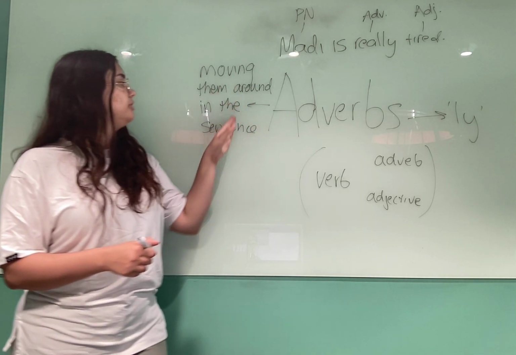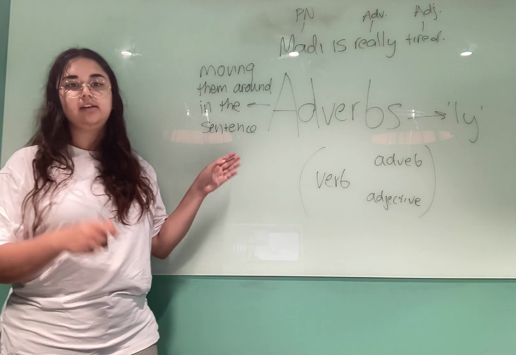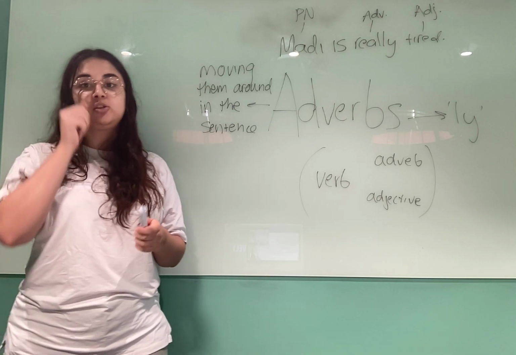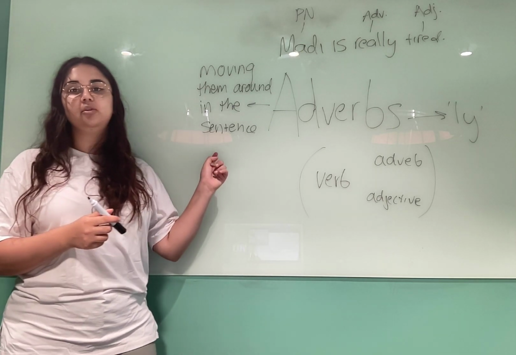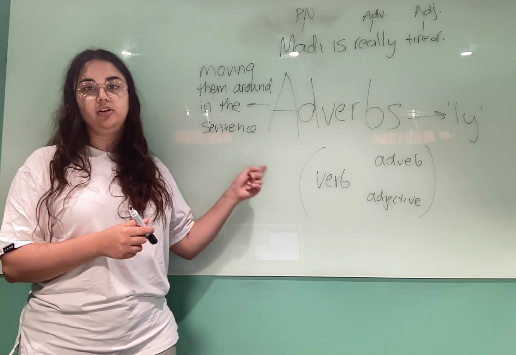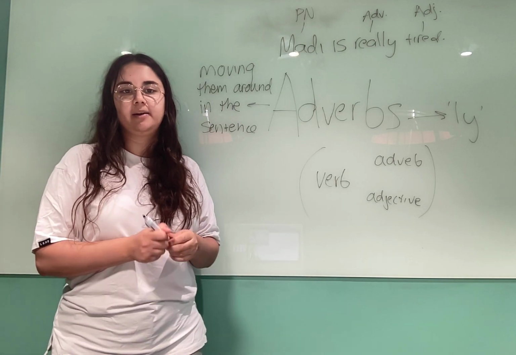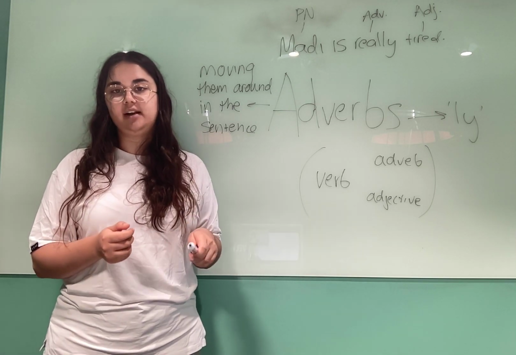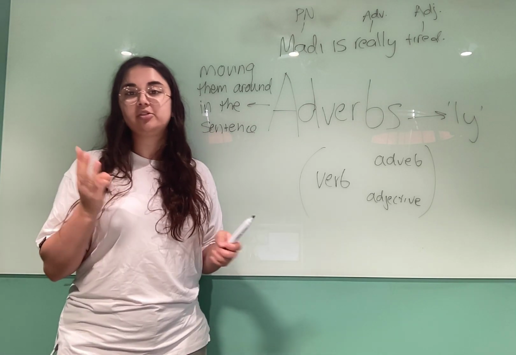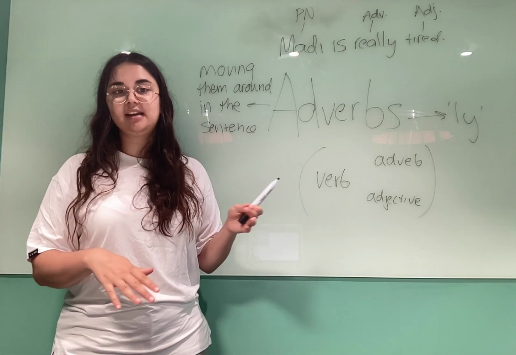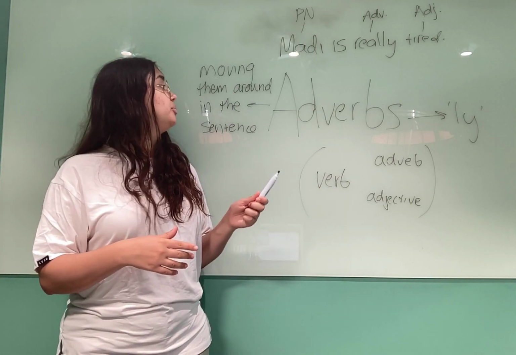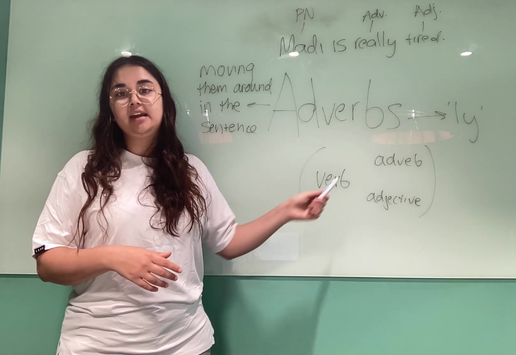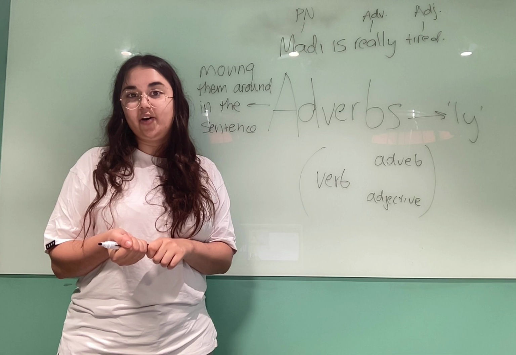If we want to move it around in the sentence, we could say the students unenthusiastically walked to class. This still makes sense, and often when we can move things around, they are an adverb. It's just a trick way of identifying. Thirdly, we could say unenthusiastically the students walked to class. So we've got three examples of how we can move this adverb around in a sentence, and this is a pretty good indicator that unenthusiastically is going to be an adverb. That's all I've got for you on this video on adverbs.